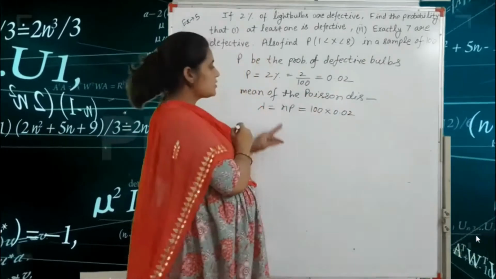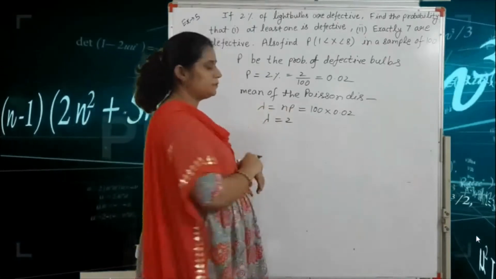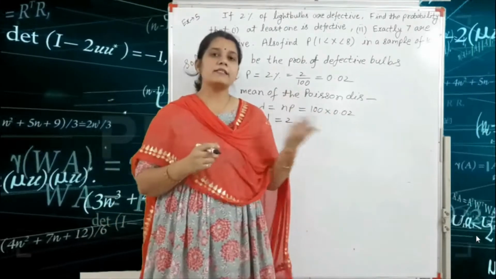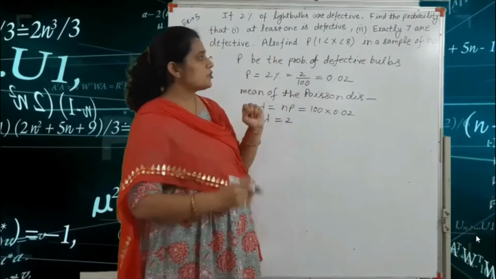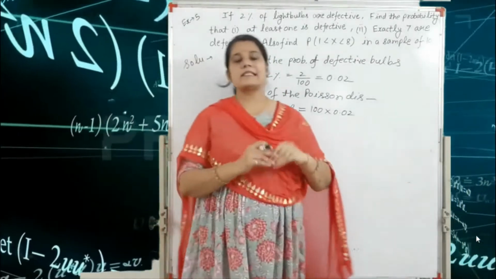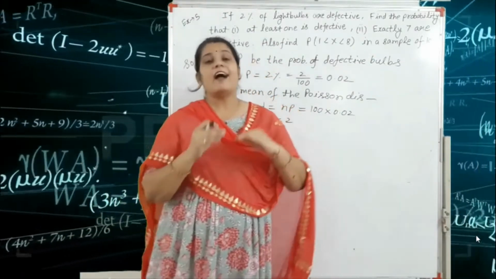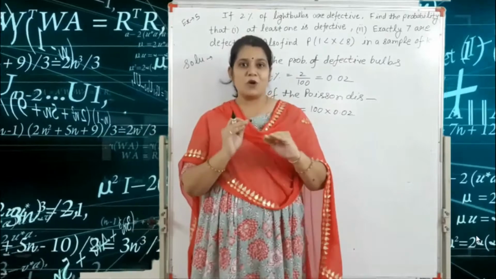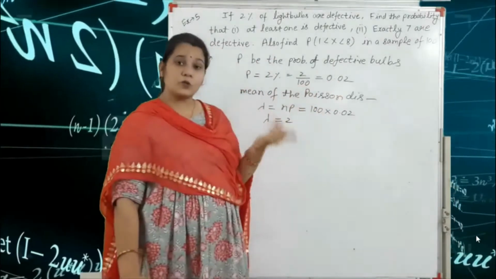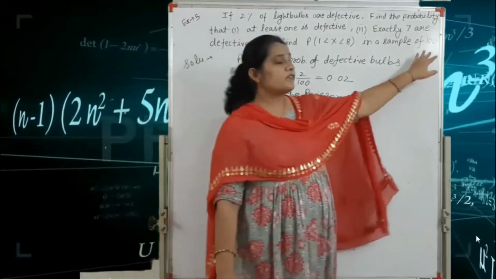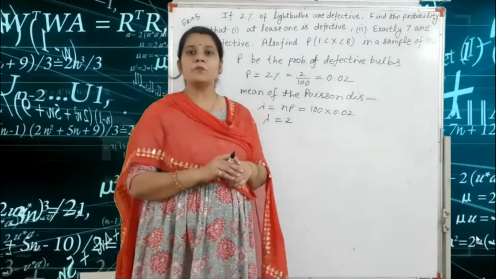So the value of lambda is equal to 2. We have already seen in our first lecture that for the Poisson distribution, the number of trials should be infinitely large and the probability of success very small. Here the probability of success is 0.02, but the number of trials is 100. So lambda is equal to 2.